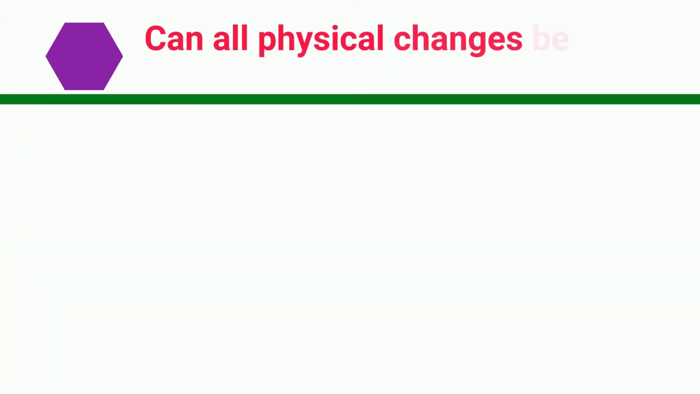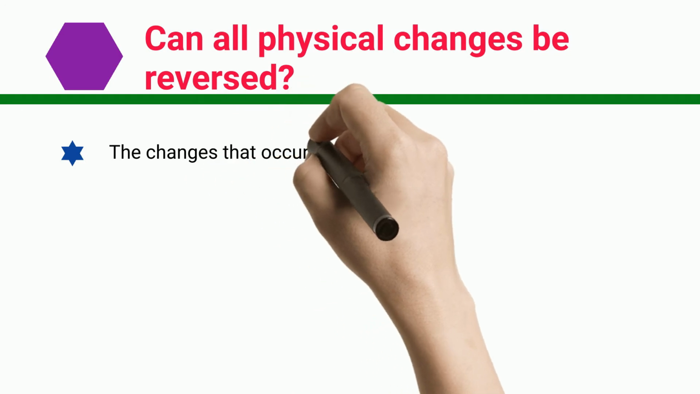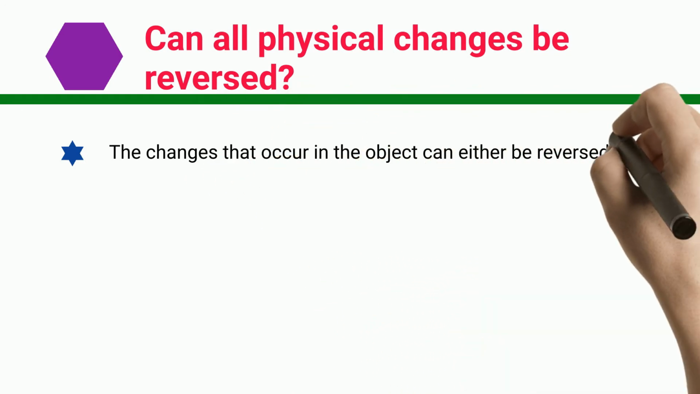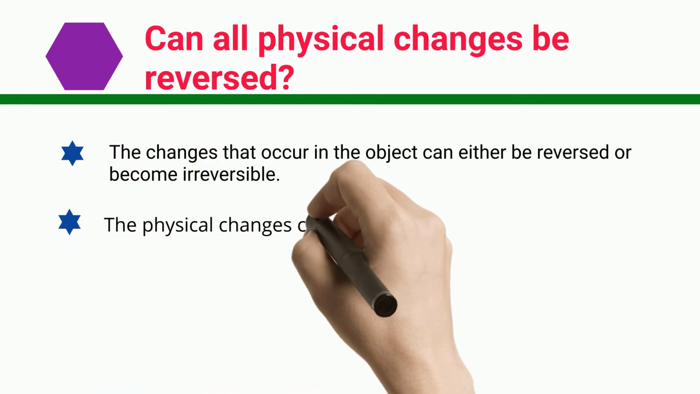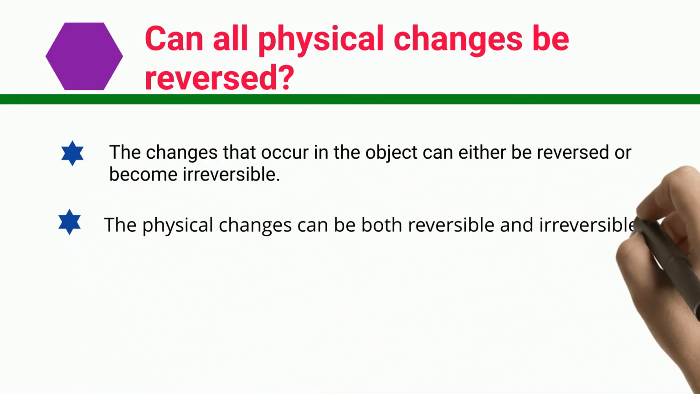Can all physical changes be reversed? The changes that occur in the object can either be reversed or become irreversible. The physical changes can be both reversible and irreversible.